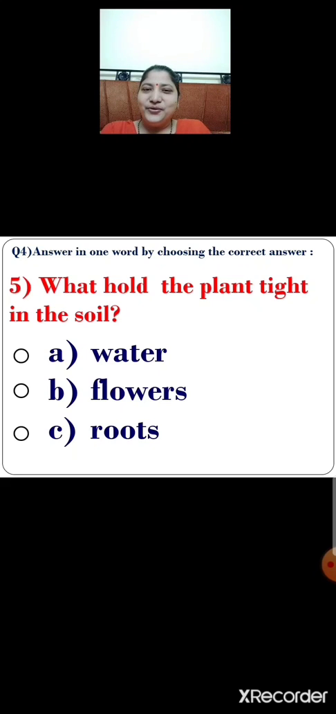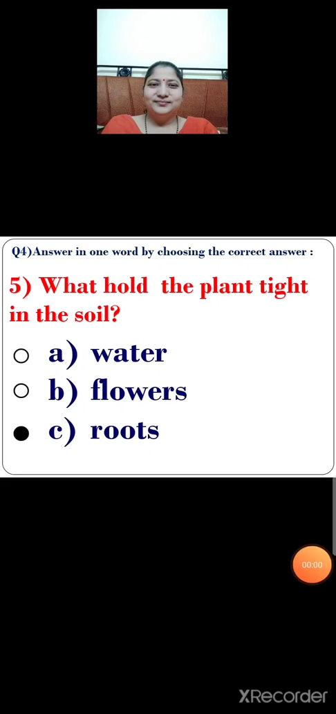So what will you do? You will click on the correct option, that is option C. Let us click. Yes, option C, roots. Roots hold the plant tight in the soil. So children,